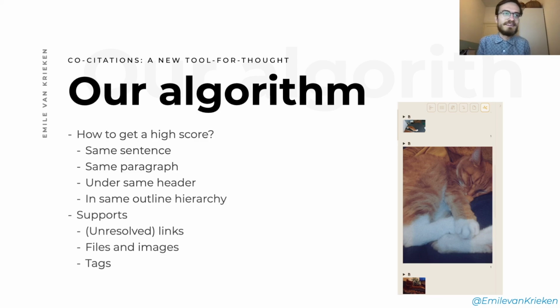We also support showing unresolved links and files and images and tags. And you might wonder how useful is that? Well, as you can see, you can find cats with that. One thing that I do is that, of course, I take a lot of pictures of my cat. So if I navigate to the node of my cat, it's called U3, and I go to the co-citations panel, then I can find all the pictures that I added to the daily notes of my cat, by just adding a link somewhere to my cat in a daily note, and then adding some pictures of her.